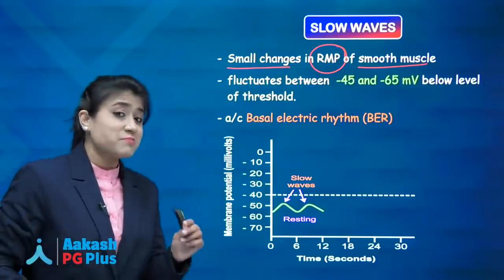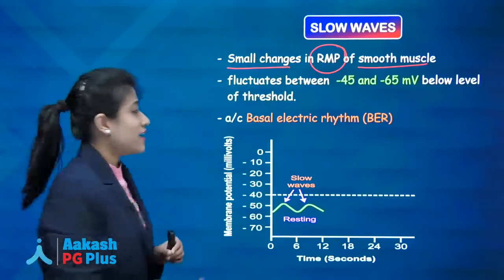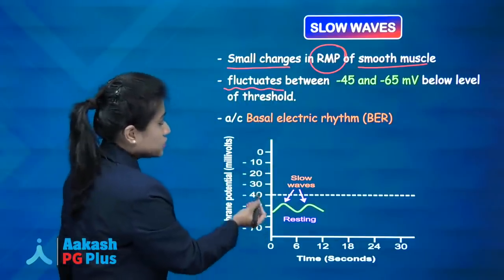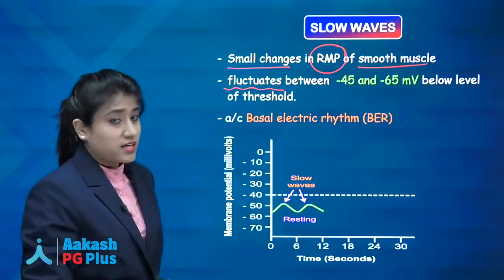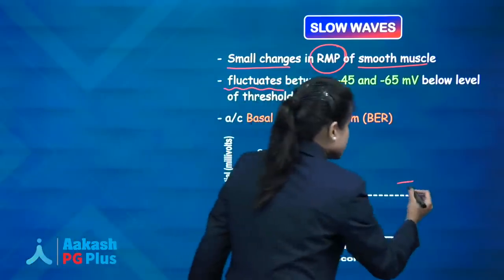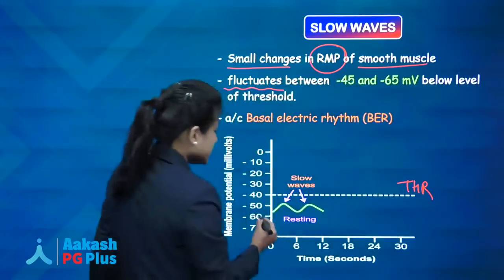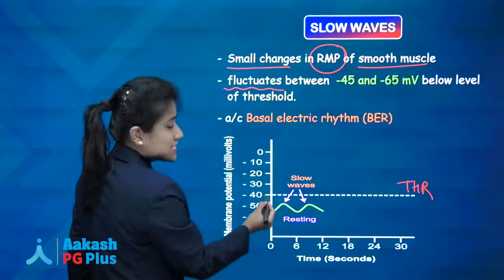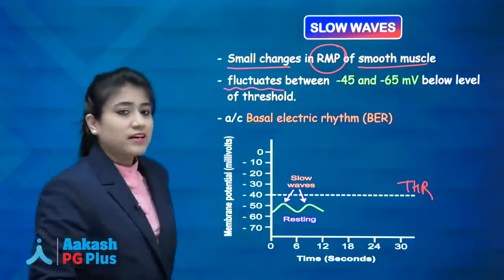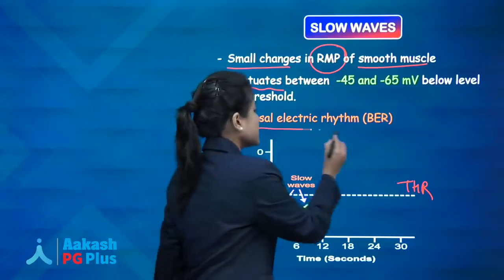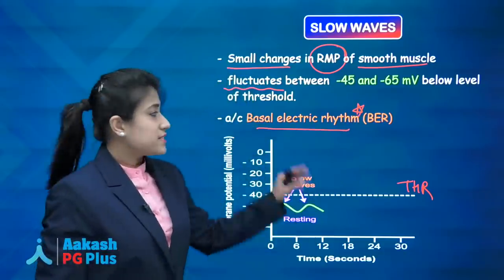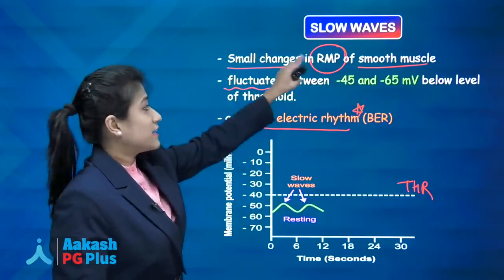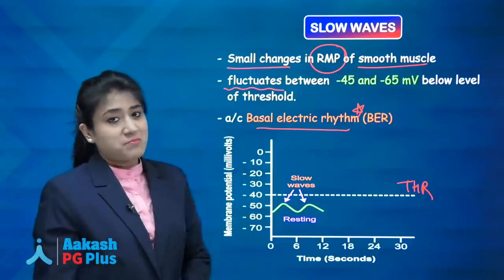They fluctuate between -45 to -65 millivolt, below the threshold level, and they are also called basal electrical rhythm.